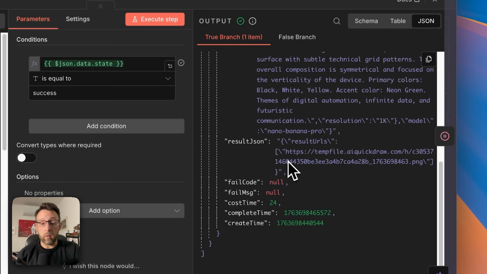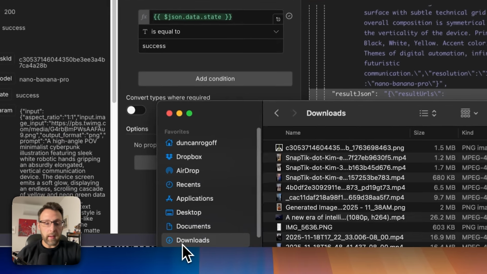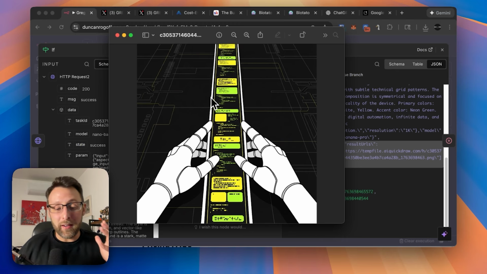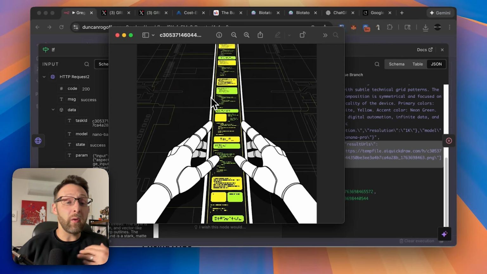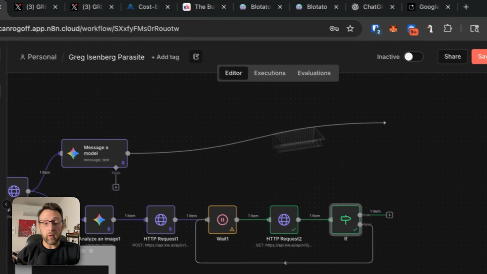If we come in here, we can scroll down. We can actually go to this results URL just to check the image. So I'm going to go ahead and copy this and open this up. That image automatically downloaded, but if I open up the image, you can see that this mimicked the reference image that we gave it, but it generated it in our personal brand style. So this is great.